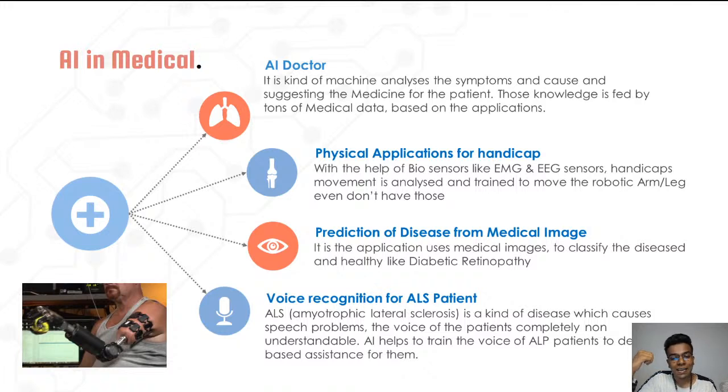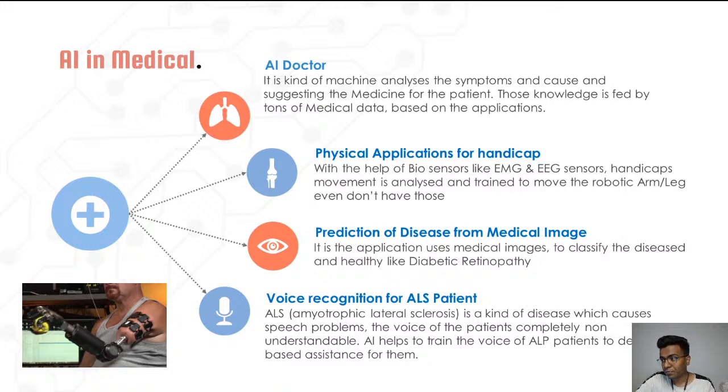And the fourth thing, voice recognition for ALS patients. ALS means amyotrophic lateral sclerosis. What does it mean? This is a disease where people can't pronounce words properly. So it's funny, right? They can't pronounce that properly. For those people, we can take that pattern and create a kind of replying machine. So whenever they say something like platform, if they are saying it like that, it can easily recognize that it is a laptop. Likewise, you can do these kinds of applications using artificial intelligence programs in the field of medical.